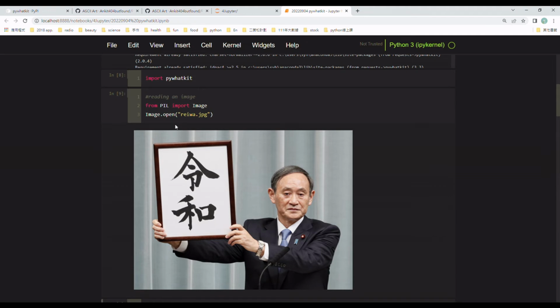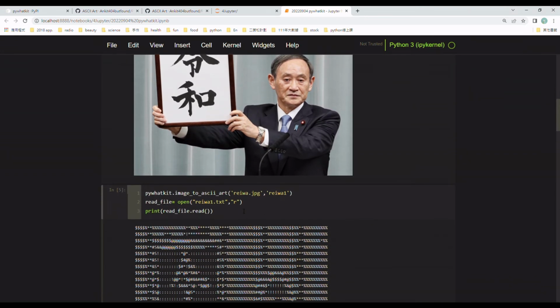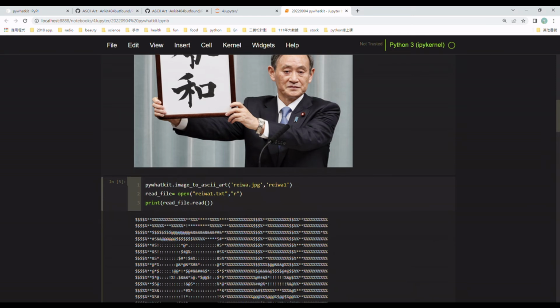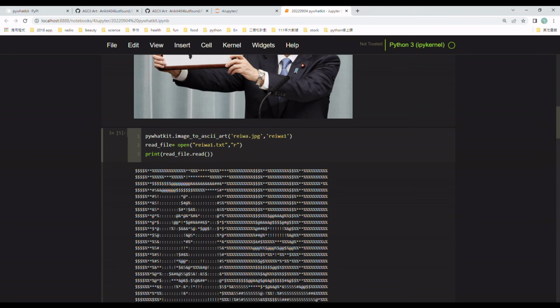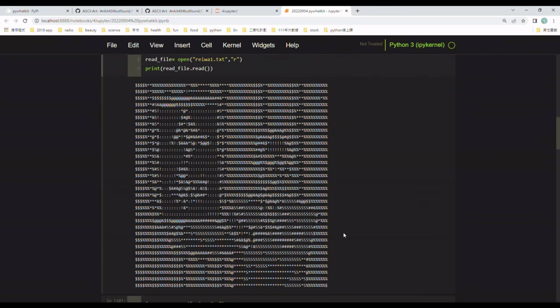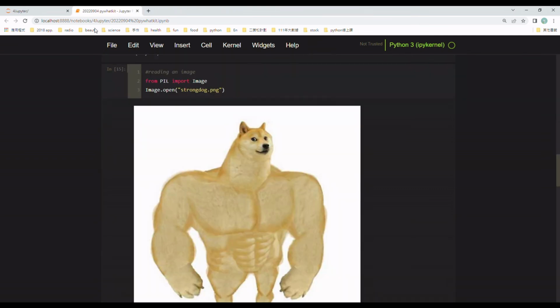I read the photo to show it, and then I gave it the code like this. Here you put your image name, and after the comma you need to name the output file. It will transfer to a text file, and then you can read the file and see if it looks like what you expected. You can put whatever you want to transfer, including PNG file.